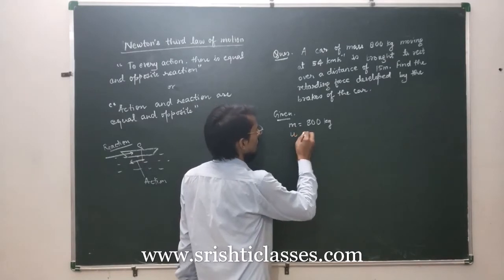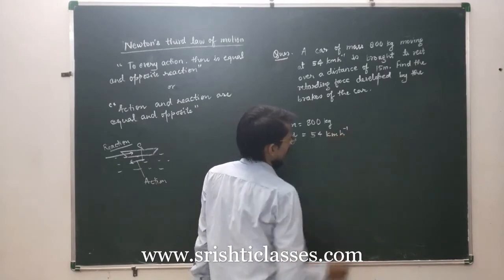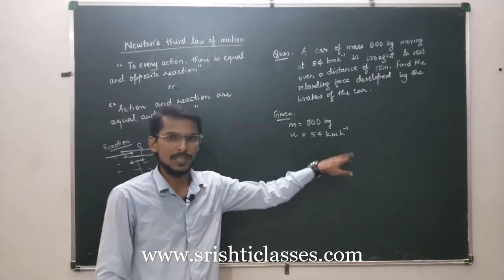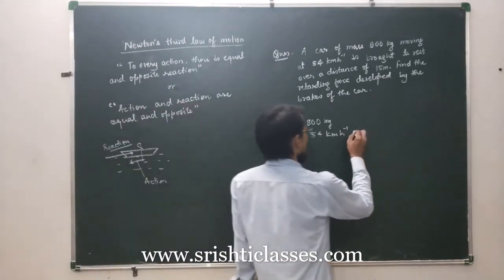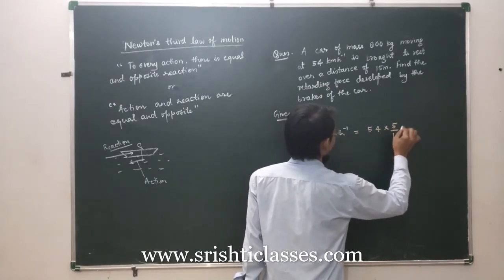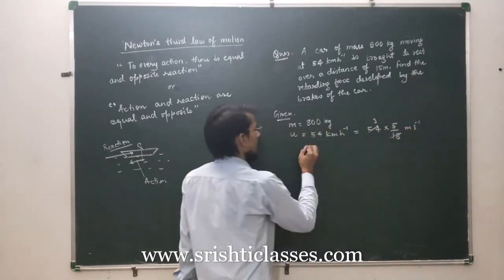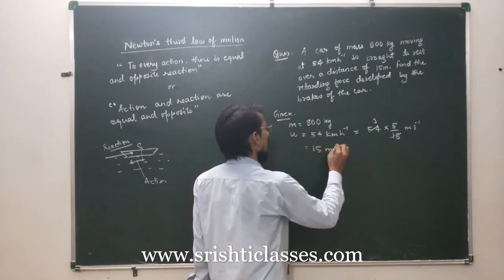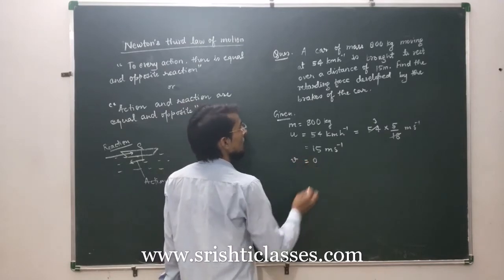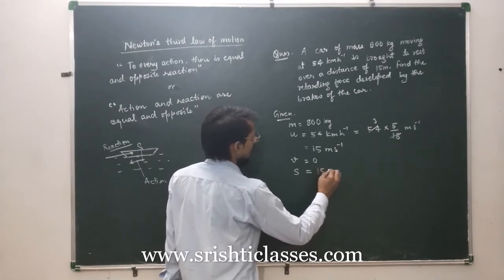Initial velocity u is equal to 54 km per hour. Now this is not in SI unit, because the SI unit of velocity is meter per second. So just change this into SI unit. 54 into 5 by 18 meter per second. 18 3 is 54. So it is 15 meter per second. And it is brought to rest. So the final velocity is 0. And distance traveled during this interval of time is 15 meter.